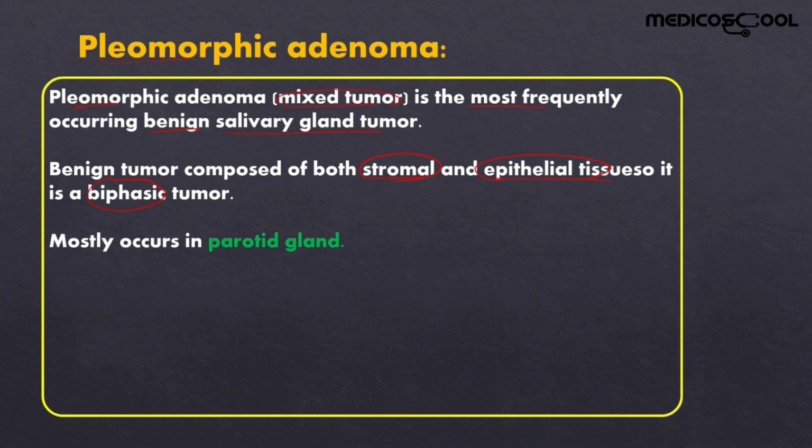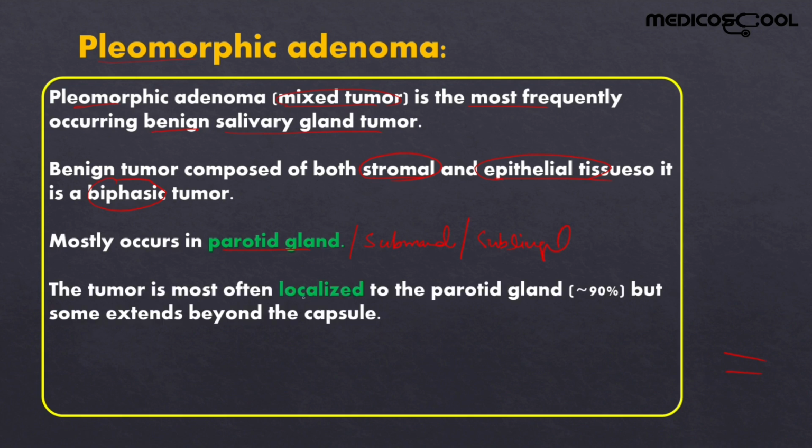It mostly occurs in the parotid gland, although it can also occur in the submandibular and the sublingual glands. It is mostly localized to the parotid gland, about 90%, and in less than 10% it extends beyond its capsule, which is a pseudocapsule, not a true capsule.